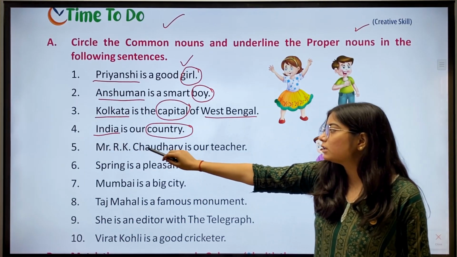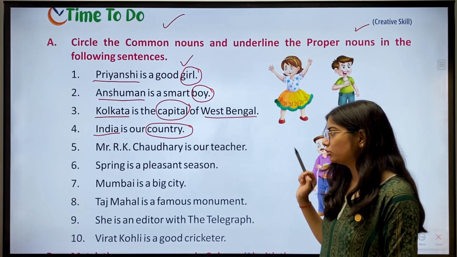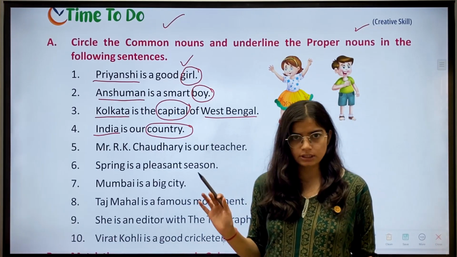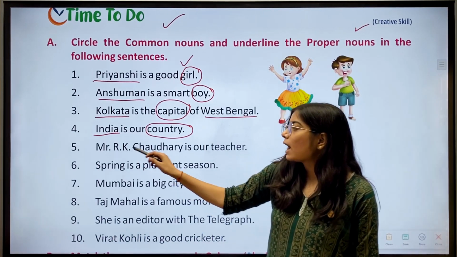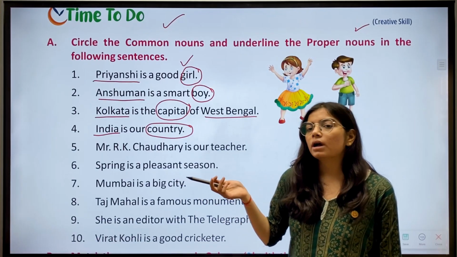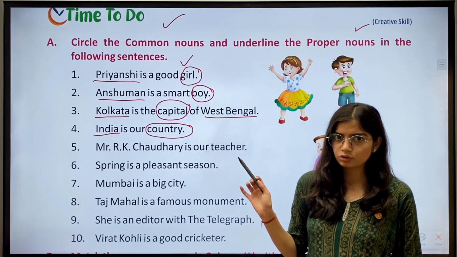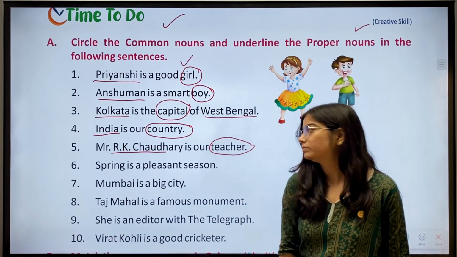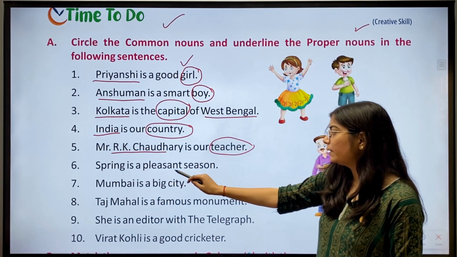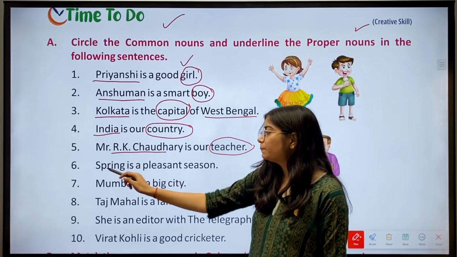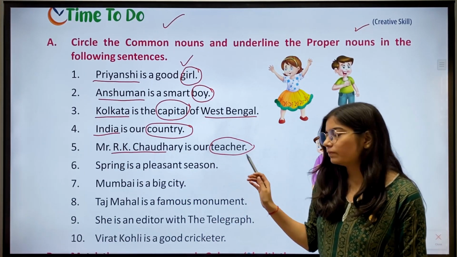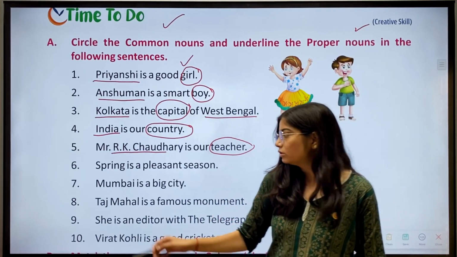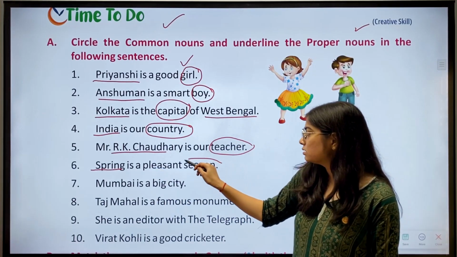Fifth, Mr. R.K. Chaudhary is our teacher. So we have R.K. Chaudhary and teacher as these nouns. Okay. Then R.K. Chaudhary is a proper noun and teacher is a common noun. So we'll underline R.K. Chaudhary and circle teacher. Then we have sixth, spring is a pleasant season. Now spring, then season. Spring is a proper noun and season is a common noun. So we'll underline this and circle this one.